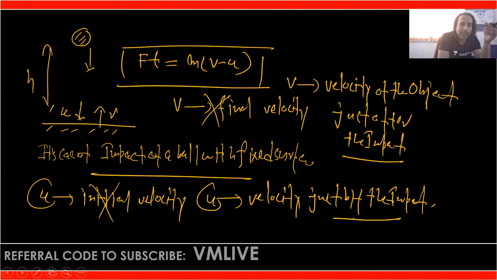In case of non-impact, non-collision, u is the initial velocity and v is the final velocity. In case of impact or collision, v is the velocity of the object just after the impact and u is the velocity just before the impact. m is the mass, and Ft combined is called impulse. Unit is Newton second, where F is the average impulsive force. Is that clear, everyone?